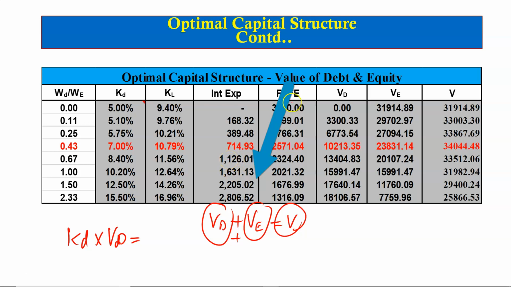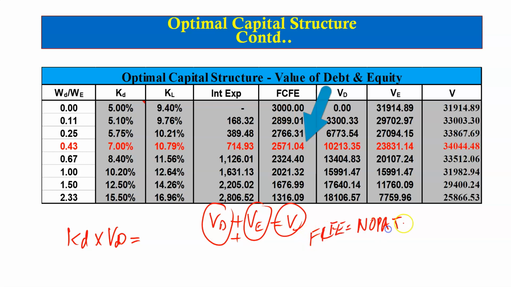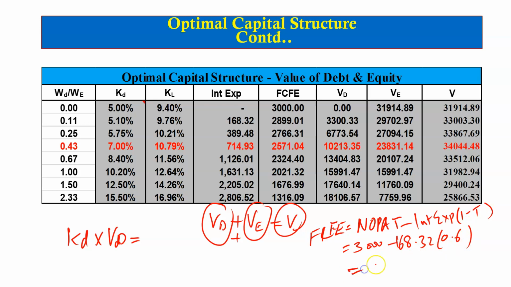The free cash flow to equity is calculated as NOPAT minus after-tax interest expenses, which is interest expenses times 1 minus the tax rate. So in our case here, in the first example, 3,000 is NOPAT, interest expenses are 168.32, multiplied by 1 minus the tax rate, that is 0.6. So we get it equal to